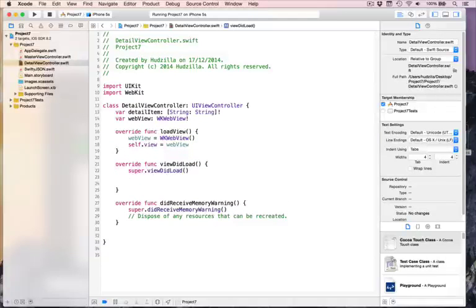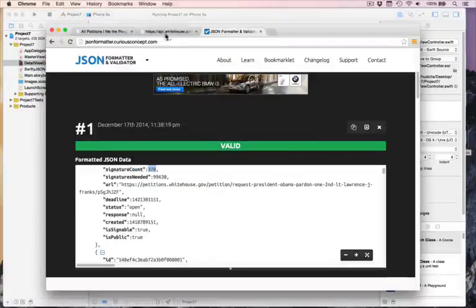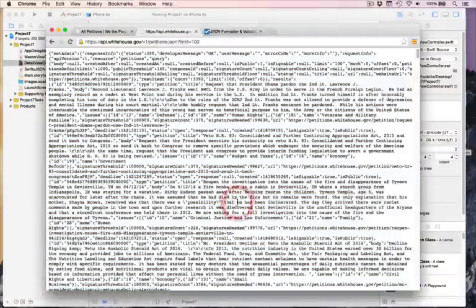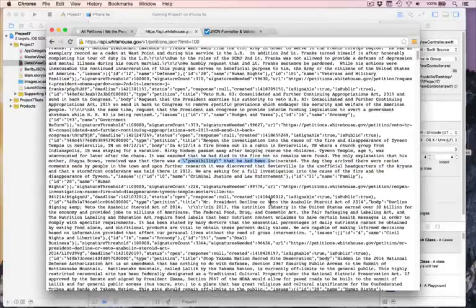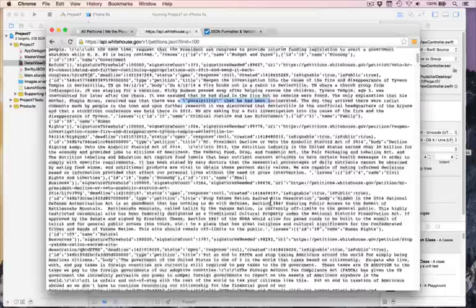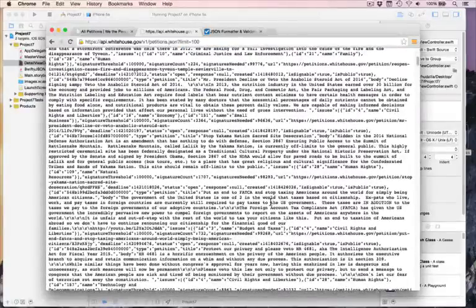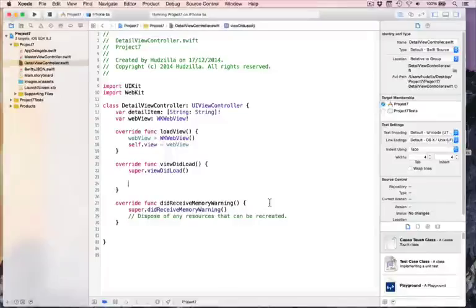And we're going to use HTML because it comes in, let's look at the format again. It comes in just full of stuff like this. And we don't have to try and parse this ourselves. We want to just throw it all onto a screen somewhere and let users scroll around. And web views are very, very good at that. You can even add some of your own styling to it if you choose to.